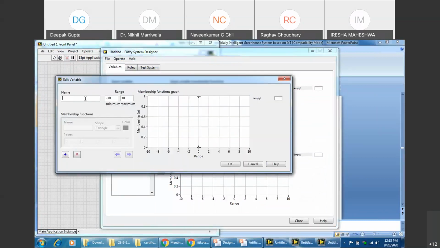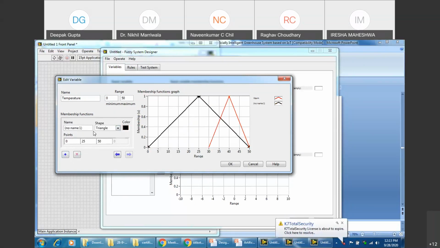Okay, no problems. Again, for the benefit of everybody, I'll use this 0 to 50, right? And we'll add some membership function here. So it should be warm, using a different color: 20, 50, 40, and then 30, right?